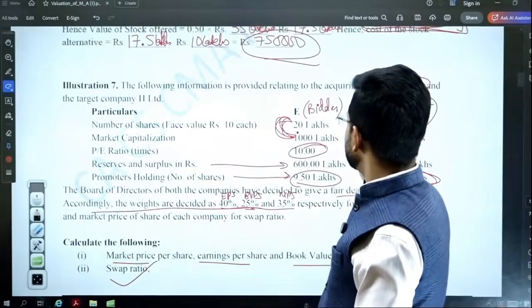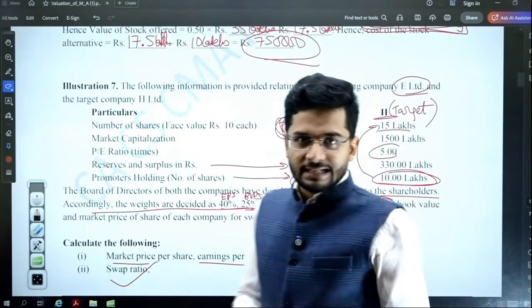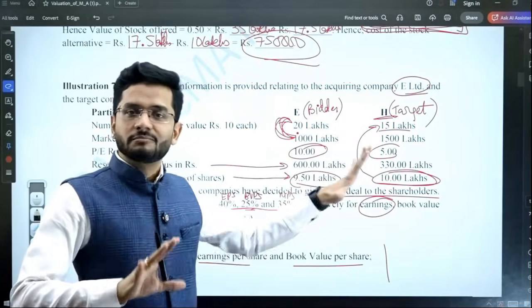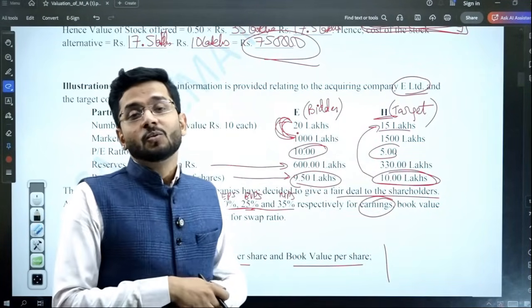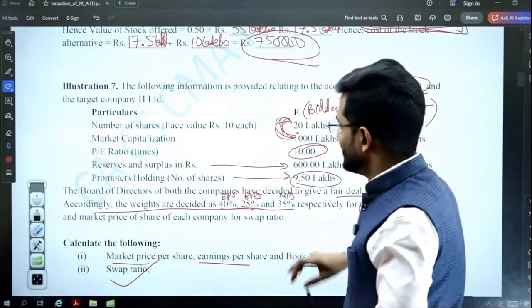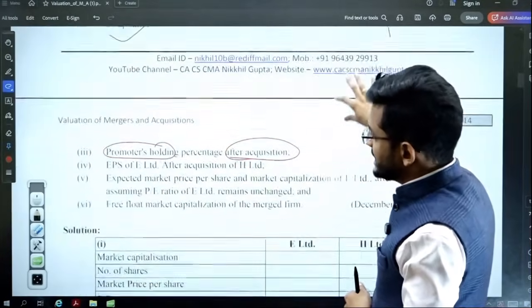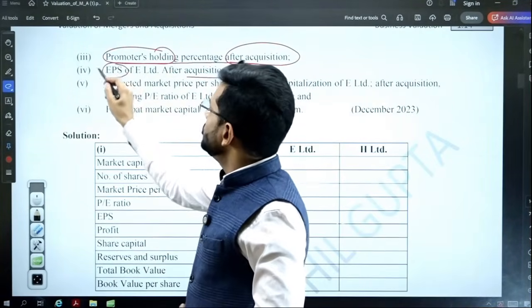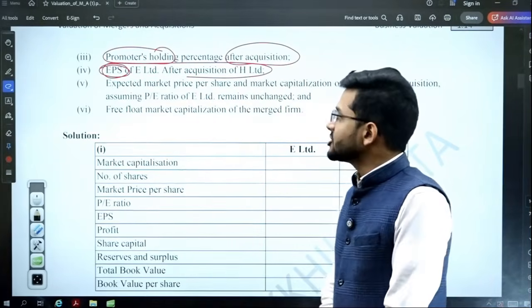So after acquisition, what will be the holding of the promoters in the entire company? Currently, the holding of the promoters is 9.5 lakh divided by 20 lakhs, and 10 lakh divided by 15 lakh. That's the percentage of holding which promoters have before merger. But after merger, what will be the holding percentage of the promoters? That is the ask. Then EPS of E Limited after acquisition of H Limited. What will be the new EPS? You have to compute the new earnings per share also.